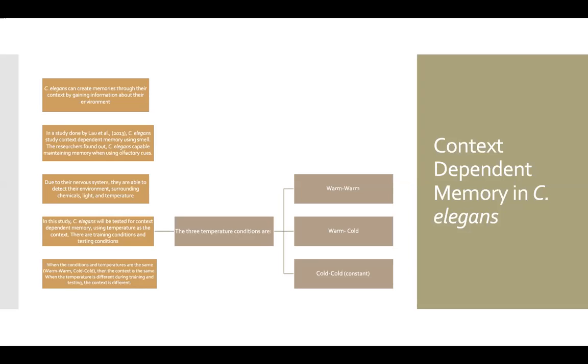In the study that I conducted, C. elegans will be tested for context-dependent memory using temperature as a context. Within the study, there are training conditions and testing conditions. The three temperature conditions are warm-warm, warm-cold, and cold-cold. The first temperature of the condition is the training condition, while the second temperature is the testing condition. When the conditions and temperatures are the same, for instance, warm-warm or cold-cold, then the context will be the same. When the temperature is different during the training and testing, like warm-cold, then the context will be different.